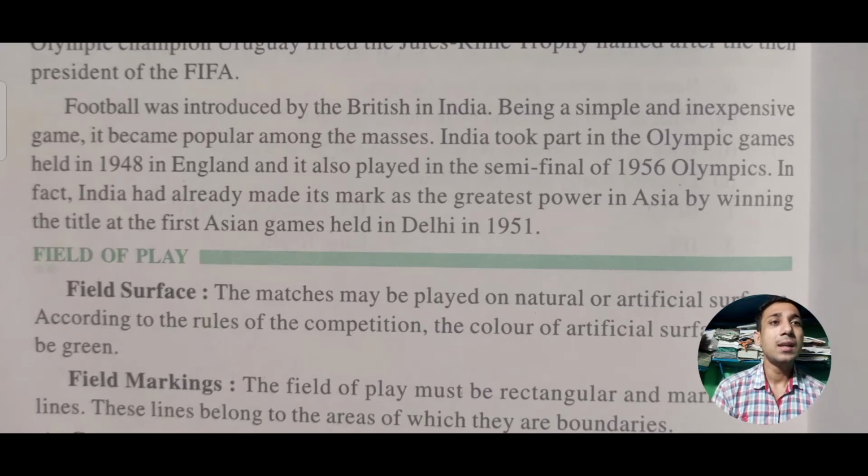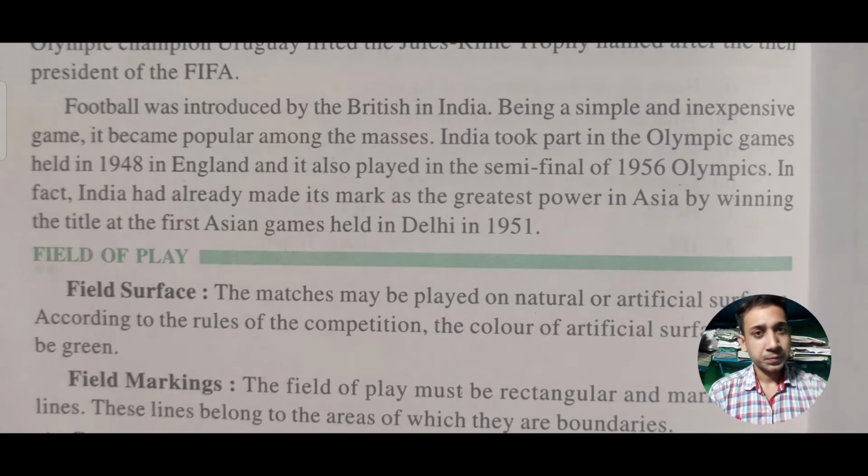So football was first introduced by the British, and it is a very simple and inexpensive game, means it is not even that expensive like cricket, okay? And it also became very popular among most of the people. Masses means what? Most of the people started to like this game. Thereafter India took part in the Olympic Games in 1948 in England, and it also played a semi-final in the 1956 Olympics, okay? And in fact India had already made its mark as the greatest power in Asia by winning the title at the first Asian Games held in Delhi in 1951. Means in 1951 also our India got the title of the first Asian Games by winning it.